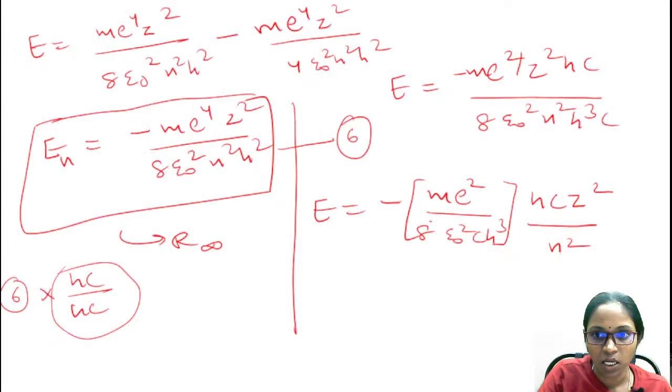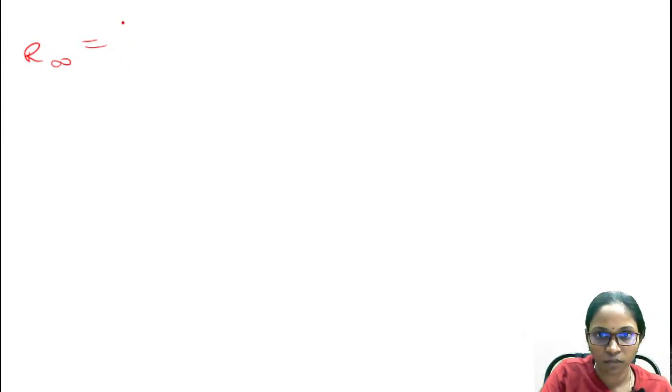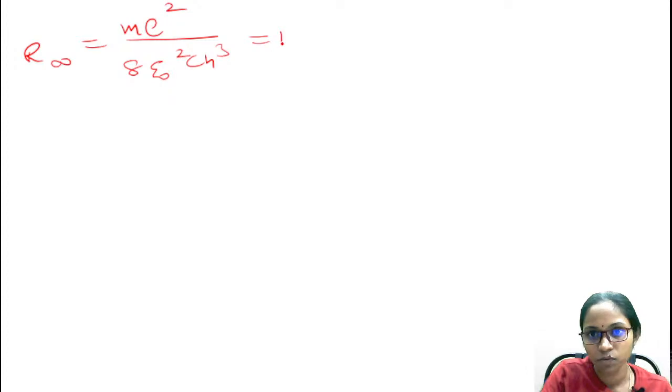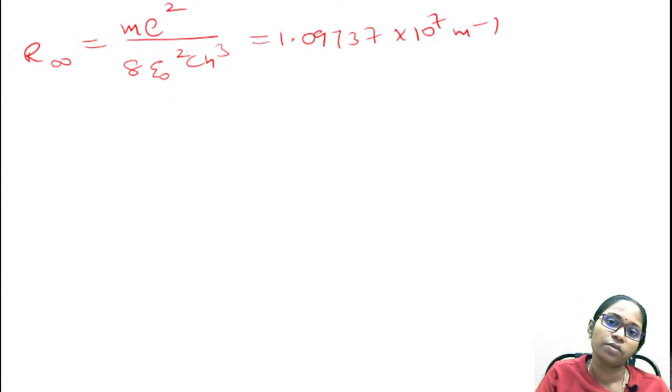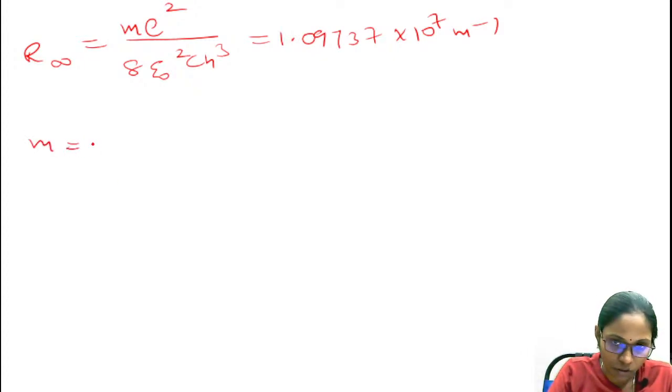So this Rydberg constant is nothing but m e power 4 by 8 epsilon naught square c h cube, whose value is 1.09737 into 10 power 7 per meter. This is the value of the Rydberg constant if you substitute all these constant values. Should I give the constant values? Mass of the electron is 9.1 into 10 power minus 31 kg.